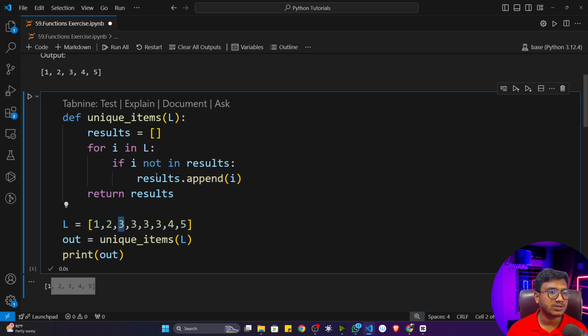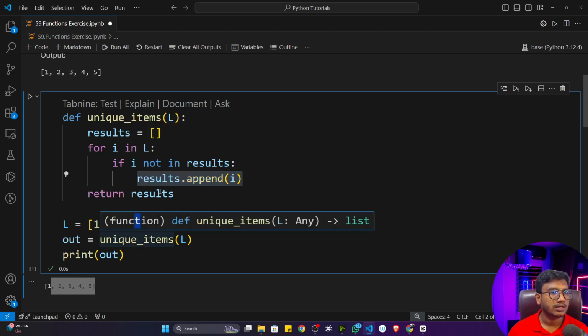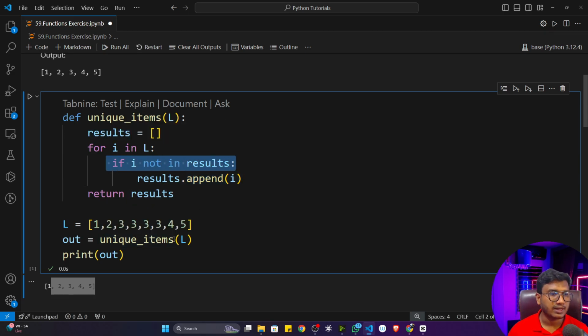Then 3 will come. 3 is not there, so it will append 3. Again it will take this 3, and 3 is already there. That means this particular statement is false right now, so it won't append this 3. Again it will check, 3 is there, and it will ignore this 3 again, and so on.